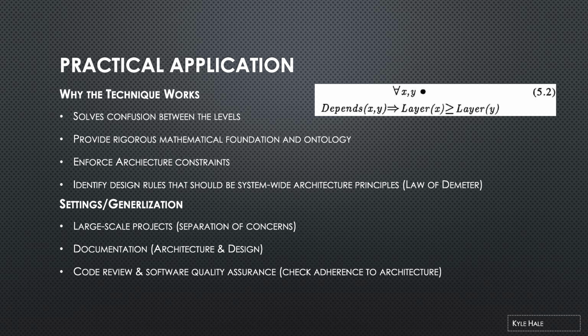This technique works in large-scale projects as there is a huge need for separation of concerns, and these large-scale projects tend to come with lots of documentation for good communication, in which this technique will assist with precision. In addition, environments like large-scale projects also include code review and software quality assurance, which can help to check for adherence with the improved architecture.